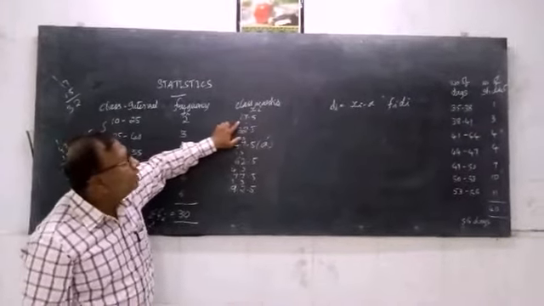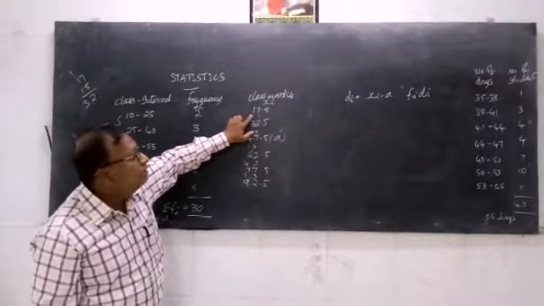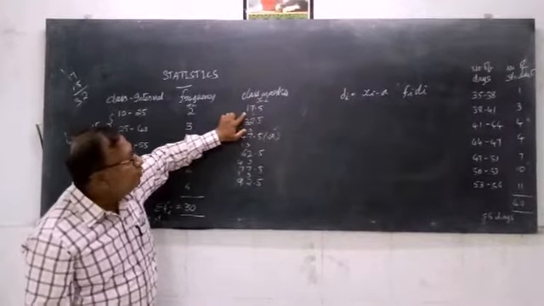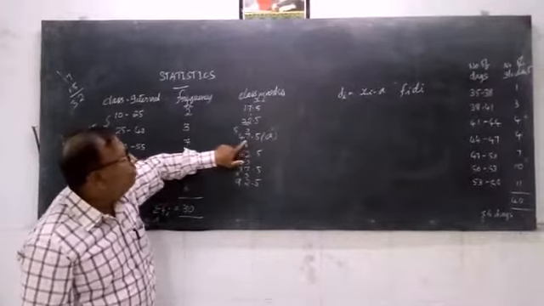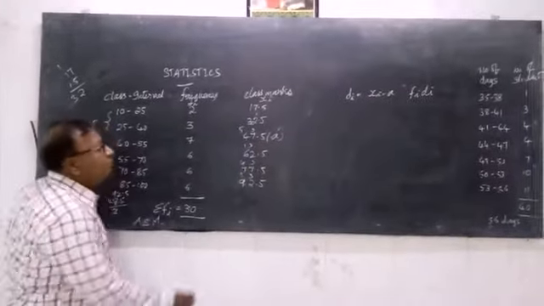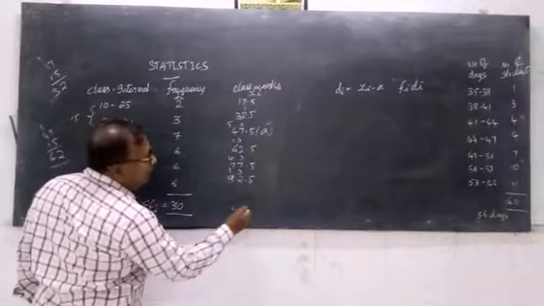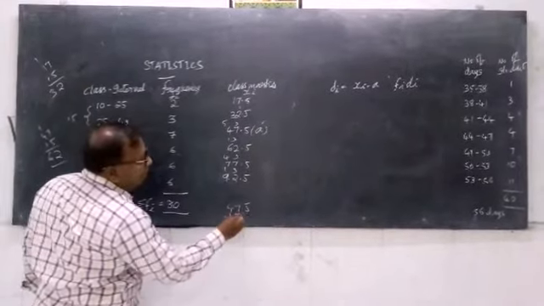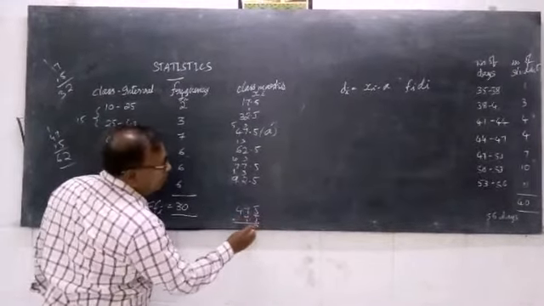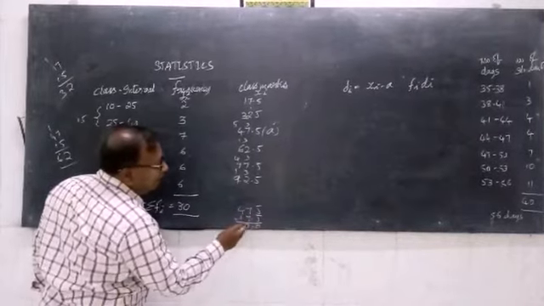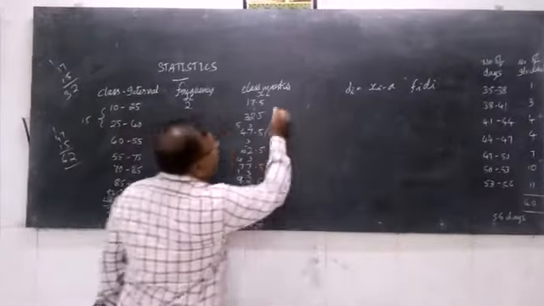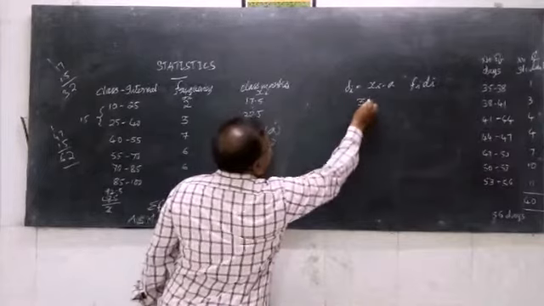So xi here is 17.5 for the first case. 17.5 minus this a, 47.5. So 47.5 minus 17.5, what is it that you are going to get here? It is 30.